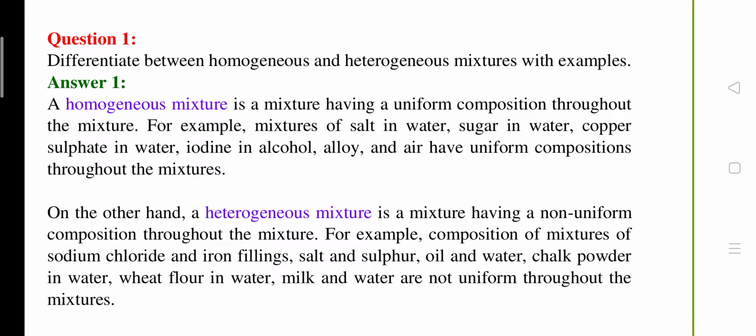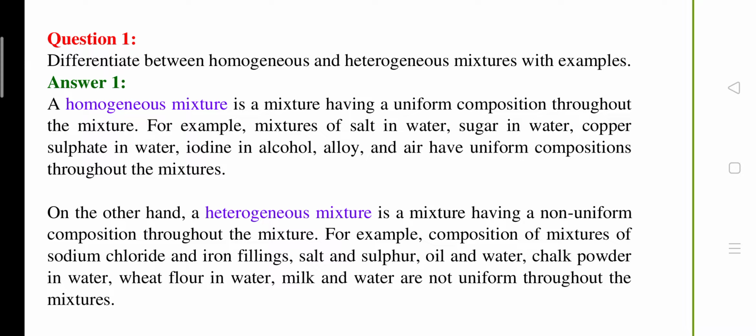Next question is, differentiate between homogeneous and heterogeneous mixture with example. Answer: a homogeneous mixture. What is a homogeneous mixture? It is a mixture having a uniform composition throughout the mixture. For example, a mixture of salt in water, sugar in water, copper sulfate in water. So these are homogeneous mixtures.